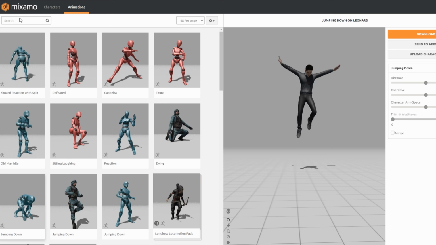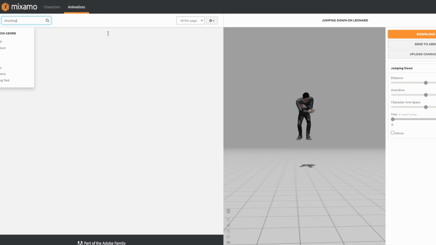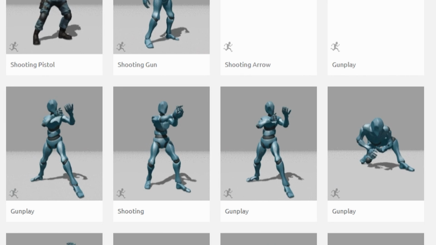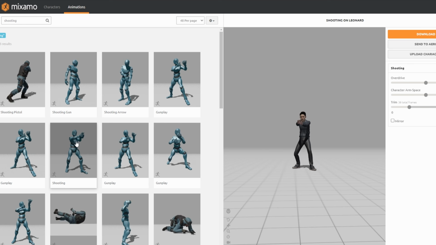But what we are going to do is to search for a shooting animation because as per our reference video, we need Leonard to shoot at an armadillo. So let's search for this animation over here. And these are our results. I'm going to select this shooting one because it fits best for our pistol animation.